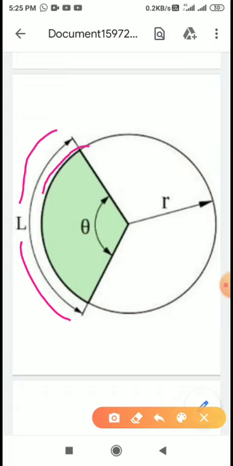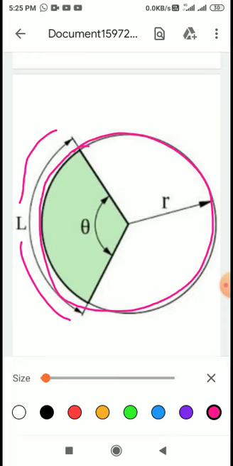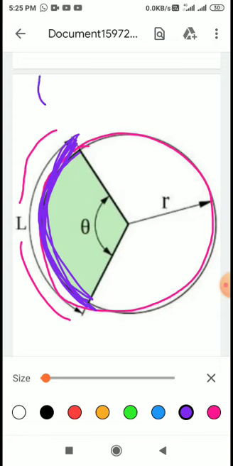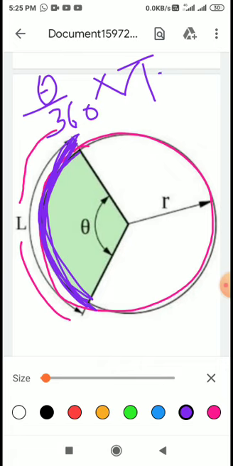Means, see, this is your circumference, this total boundary is the circumference. When we will cut any part, for example I am cutting this part, ये पार्ट हम लोग ने कट करके निकाल दिया, आपने पास ले लिया. So this is your arc and we have to find out what will be the length of this arc. So for this also we have a formula, theta upon 360 multiplied by 2 pi r. This is the formula.